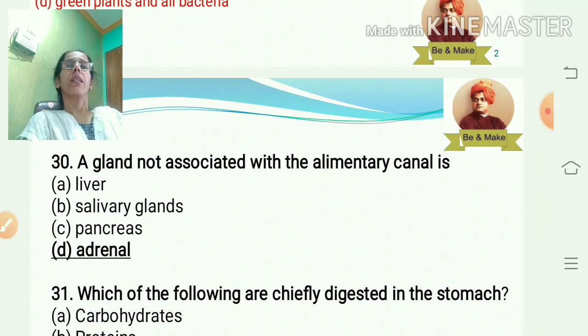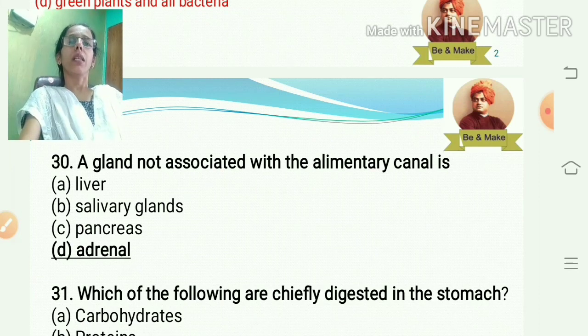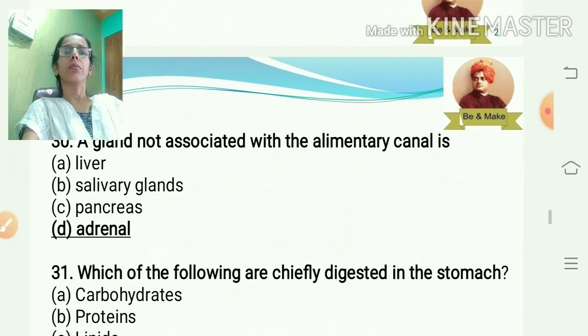A gland not associated with the alimentary canal is: you know that in the alimentary canal there are the salivary gland, pancreatic gland and liver, but from this group the adrenal gland is present on the kidney. So the gland not associated with the alimentary canal is the adrenal gland.